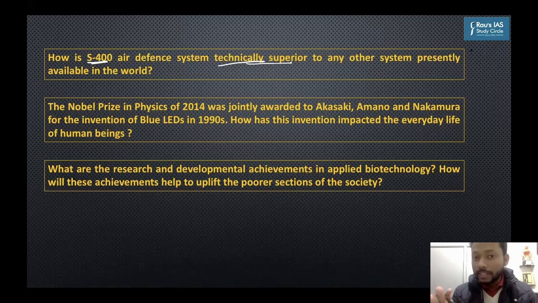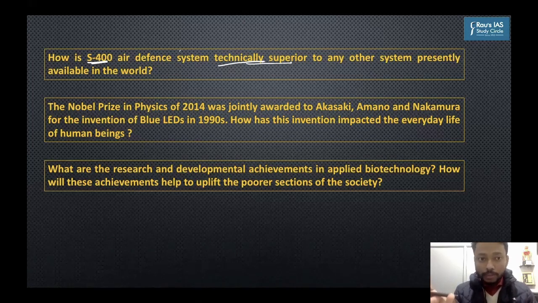Those technical parameters you might not know, so you cannot quantify them. But qualitatively, you have to discuss those parameters, like it is a surface to air, long range missile defense system. Those parameters were discussed umpteen number of times in the DNS that we take every day. So qualitatively, you could have handled this question easily because it was a common topic, although UPSC does this surprise, and you must have seen this in GS paper 1 and other papers as well.